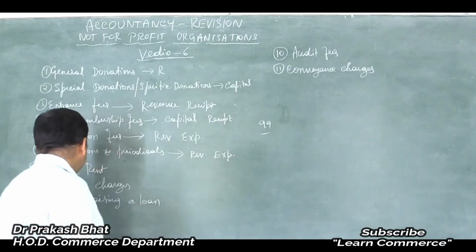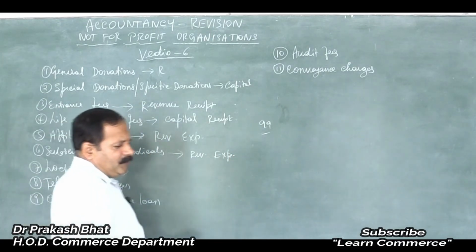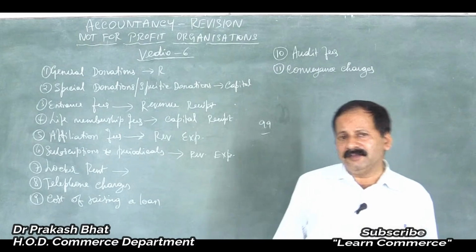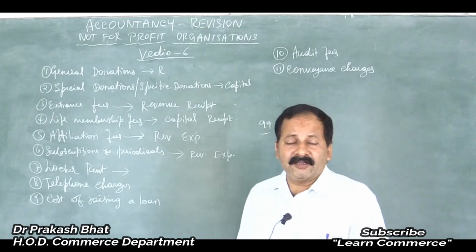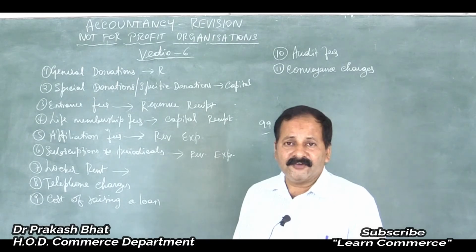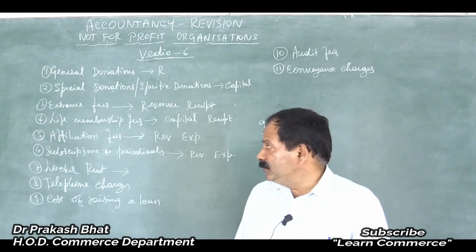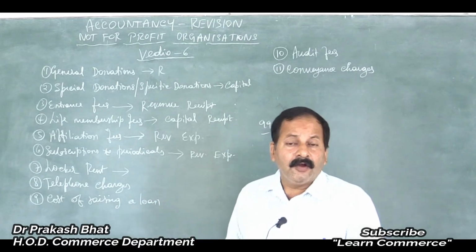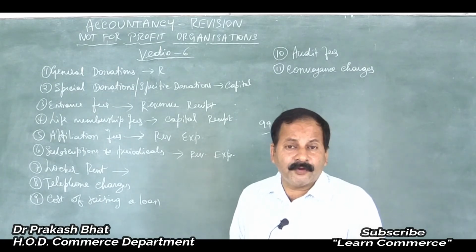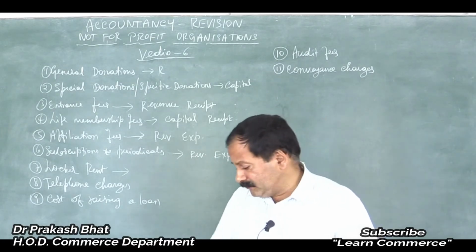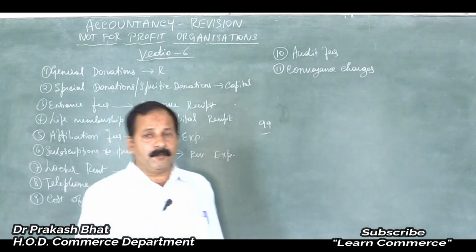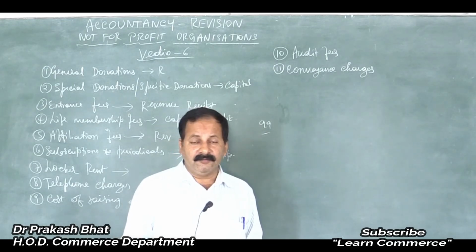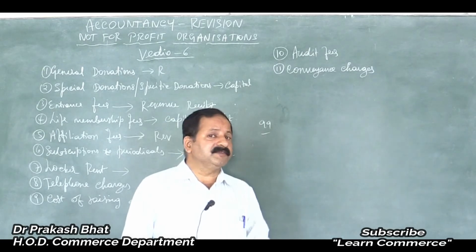Then comes locker rent. What do you mean by locker rent? Some important documents or valuables might have been kept in a bank under custody. Locker rent, isn't it? Sometimes in a not-for-profit organization, locker rent appears on the receipt side. It is an income for the not-for-profit organization. Maybe a small organization which is providing a safe deposit locker service. Then it becomes an income, friends.